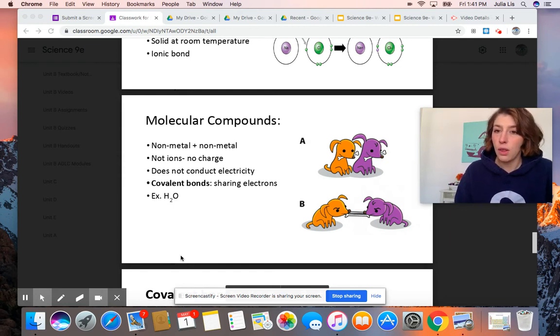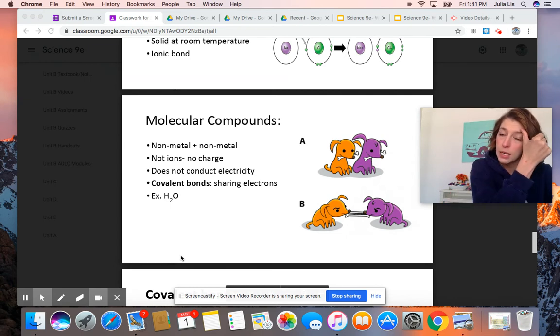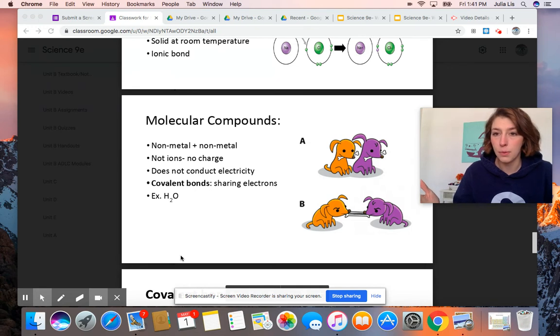And we call that sharing of electrons a covalent bond. It's also called a molecular bond. So molecular compounds have molecular bonds. So neither element gives up or simply gains an electron. At best, they will share.